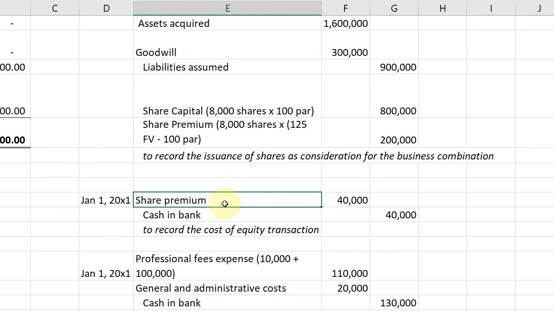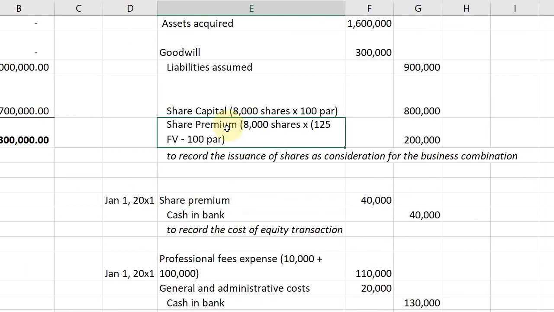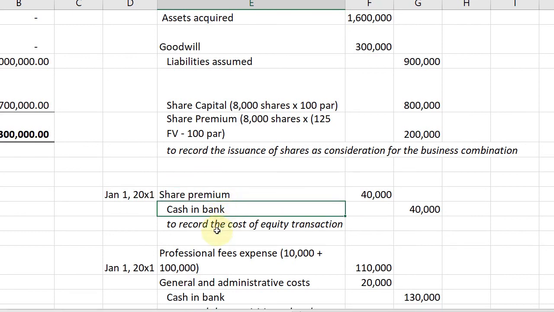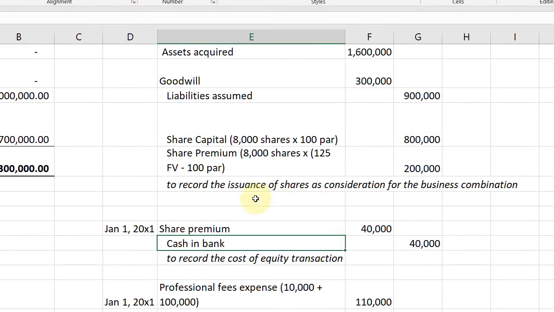Kung wala, retained earnings, and just make sure na may disclosure. Okay, so dito meron tayong share premium. So sa share premium natin siya ipasok by debiting share premium, which is a deduction, 40,000. Okay, and then credit cash in bank, 40,000 kasi pinambayad mo. It's in cash. Okay, so that's for the cost of equity transaction.